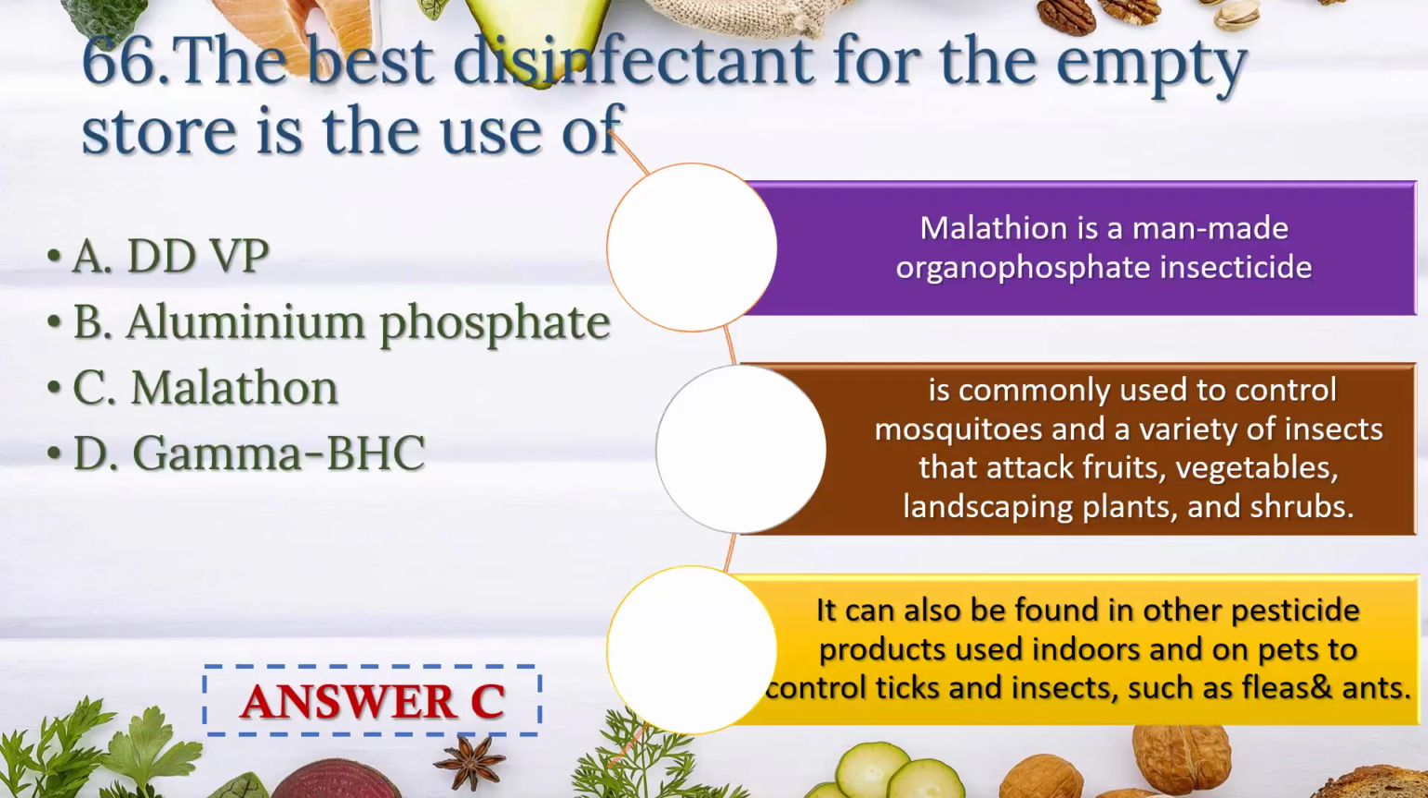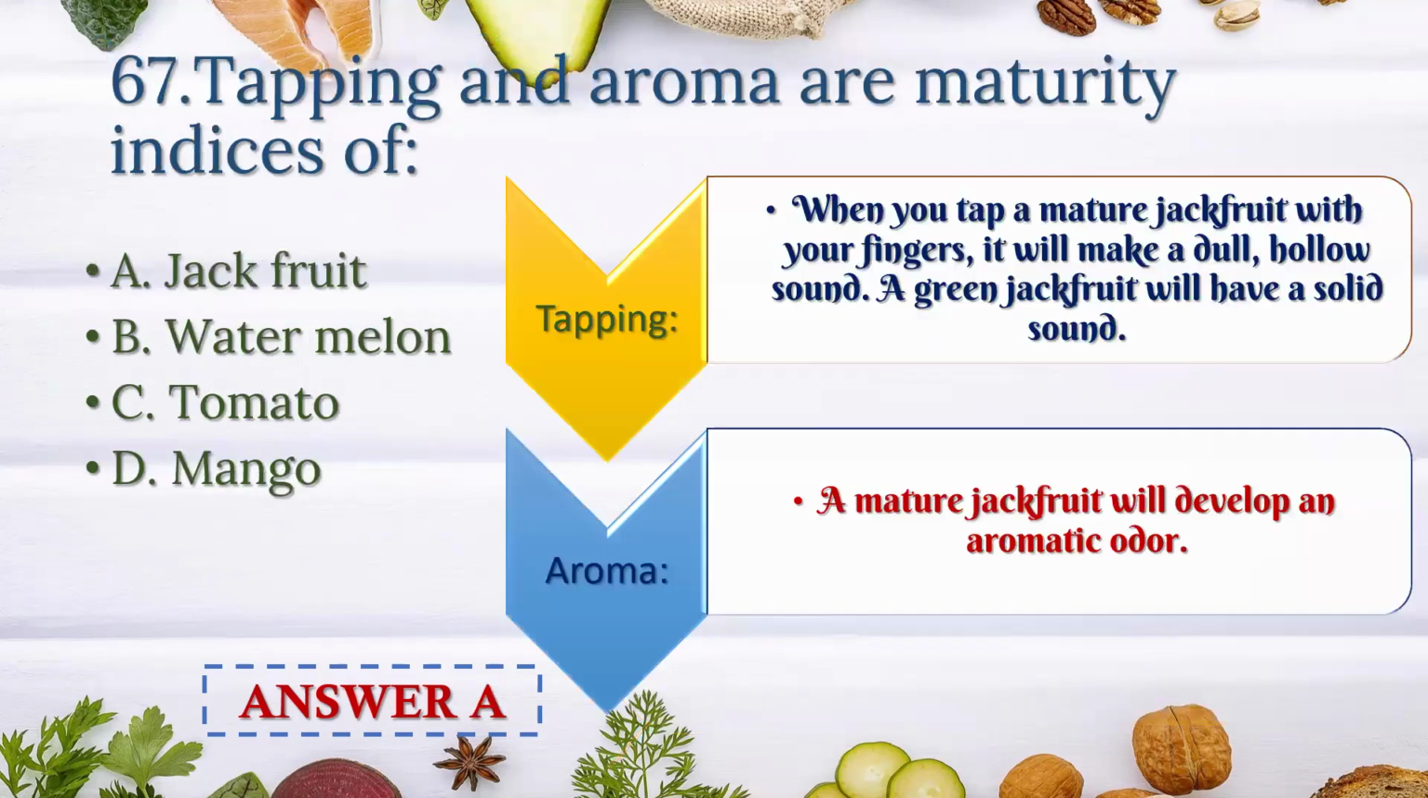The best disinfectant for the empty store is the use of. Answer C, malathion. Malathion is a man-made organophosphate insecticide commonly used to control the mosquitoes and a variety of insects that attack fruits, vegetables, landscaping plants and shrubs. It can also be found in other pesticide products used in and on pets to control ticks and insects such as fleas and ants. Tapping and aroma are maturity indices of jackfruit.